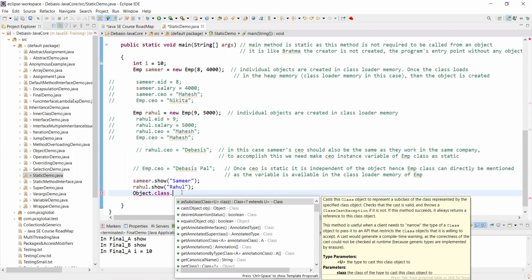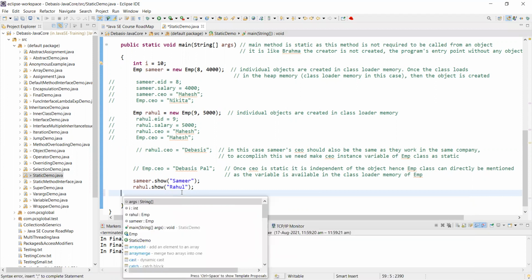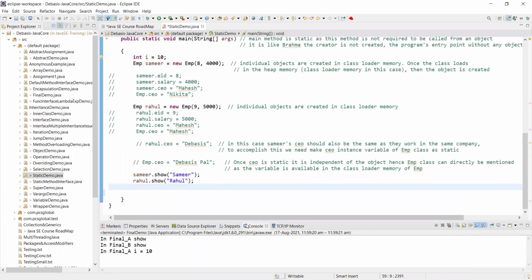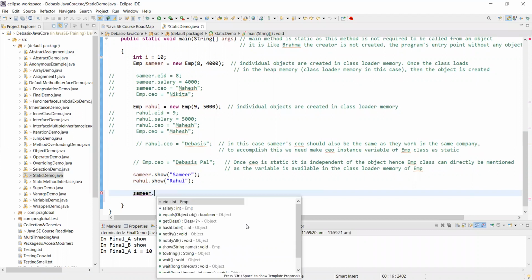So whenever you see this Samir, do you think it's a super object? No, it is our user-defined object. We have defined it with some variables. The variables are instance variables like EID, salary. These are the general methods associated with any object.